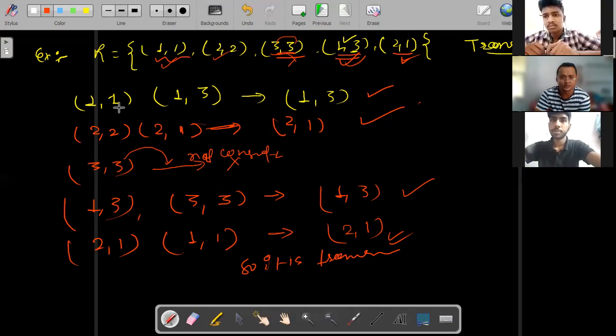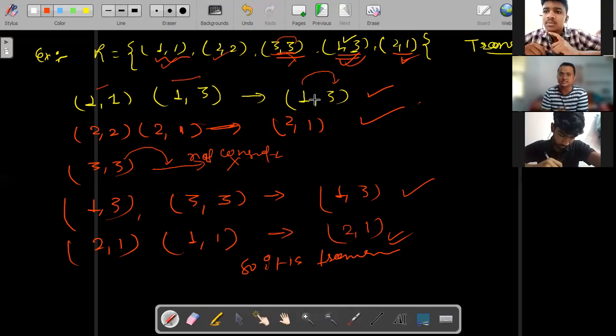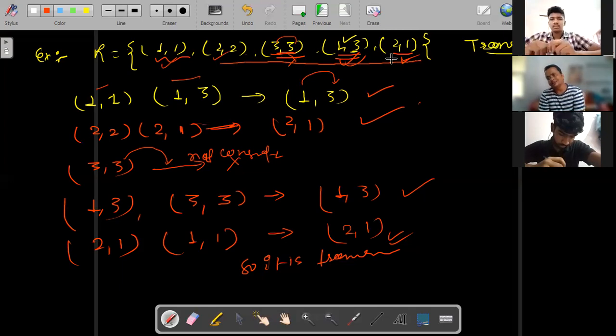Let us see here. 1, 1 is there. Okay. 1, 3 is there. Getting my point? And if you are not getting 1, 3 in the relation, then there itself you can say, sir, this is not a transitive relation. Then after that, there is no need to check all the other elements. Even if you have got one such element, there itself you can decide that this is not transitive. Getting my point? Hope it is clear. This is what your question was.